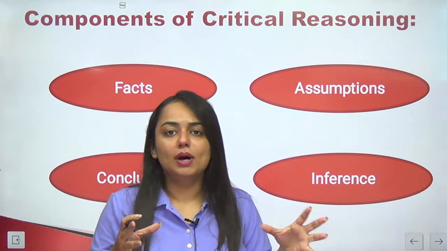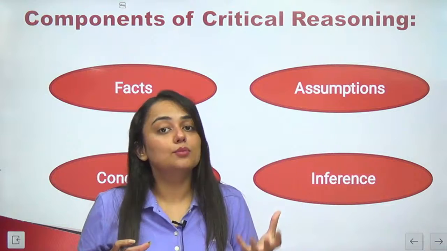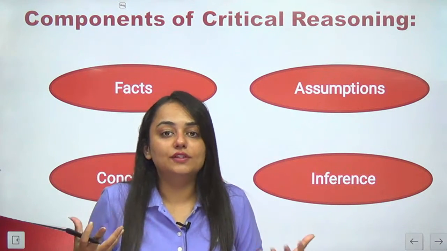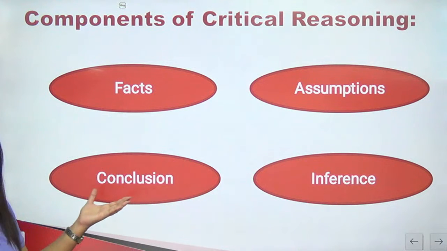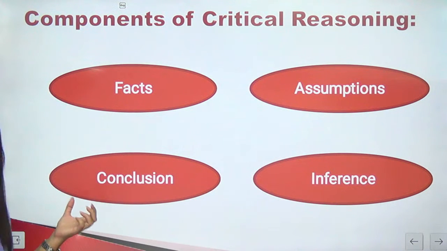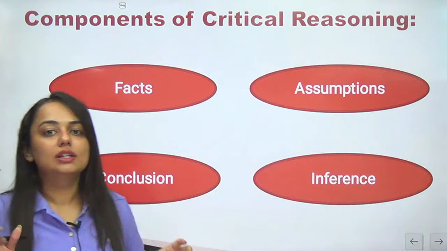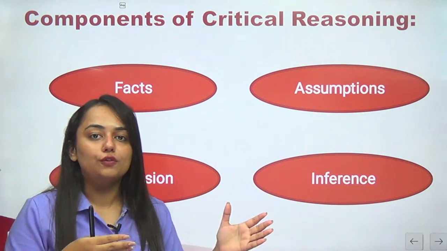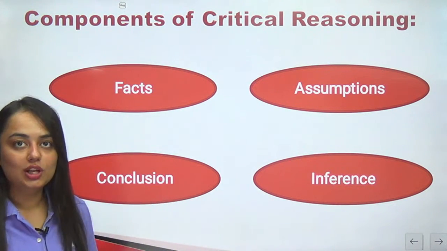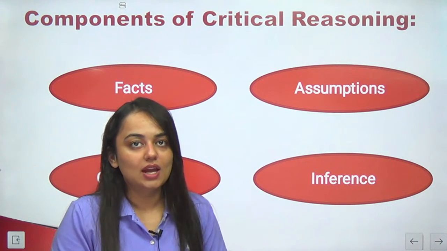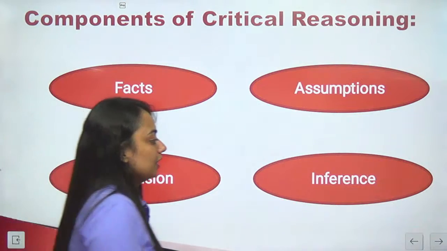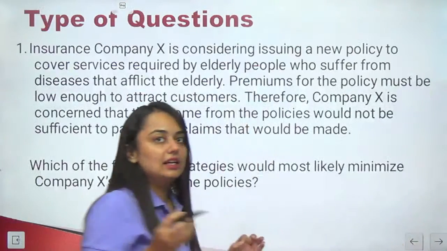Everything that is issued by a speaker, there are certain assumptions which the author must have taken for granted before saying something. Then there is conclusion. Conclusion is where we reach after reading all the statements with a logical flow of thought. And then there is inference, which is hidden conclusion. So yes, I believe the components of critical reasoning are now clear.